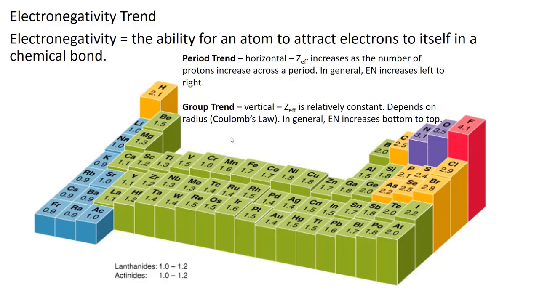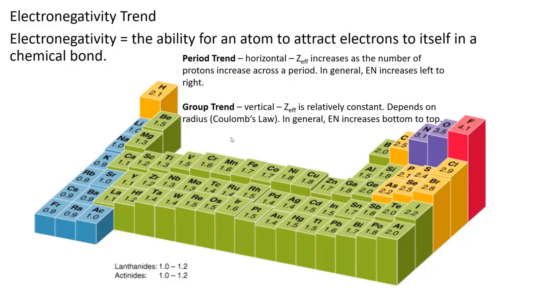As an atom gets bigger, it's attracting electrons from farther away. So the attraction that a really large atom has is less than a smaller atom. So your trend on the periodic table, maybe you want to draw some arrows. Electronegativity increases as you go up, and it increases left to right, with the exception of the noble gases. The most electronegative element is fluorine, and down in the other corner, the least electronegative element is francium, if you can find any francium, because at any time on Earth there's maybe 2 or 3 grams.